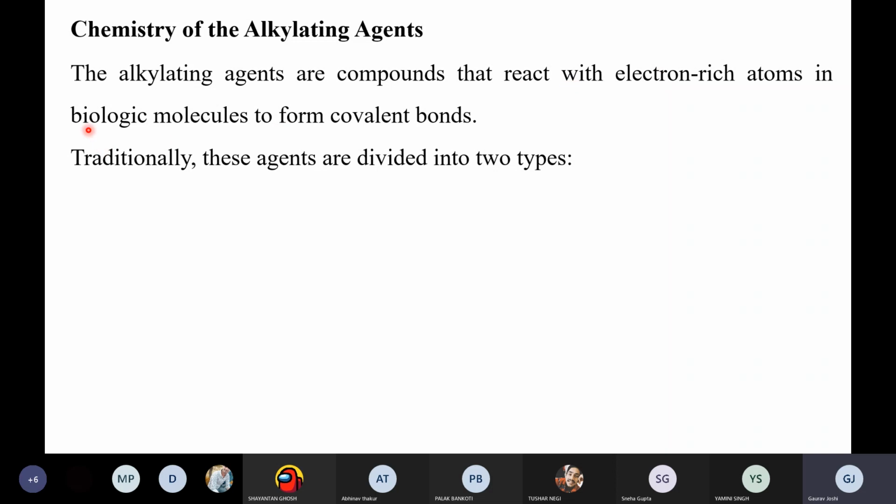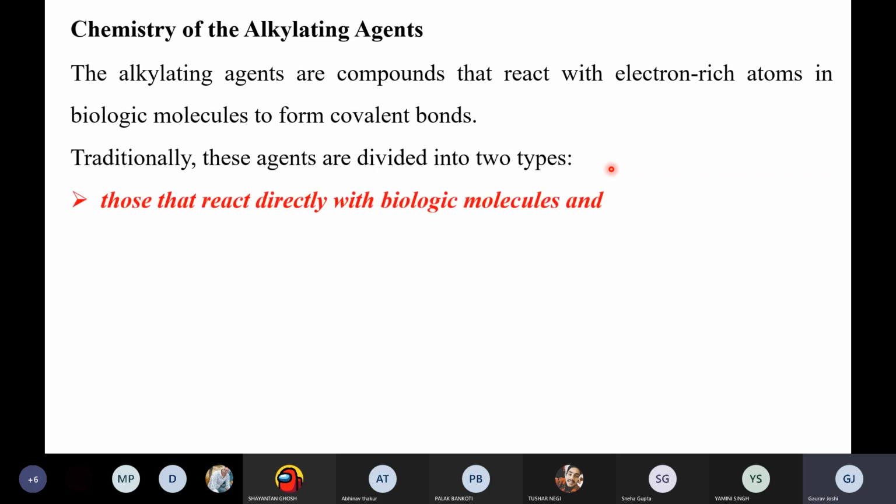So basically, in the biological molecules, the important molecule where these alkylating agents act is the DNA, and the important site is the N7 of guanine. This is the common thing. Now, traditionally these agents are divided into 2 types when we are dealing with the chemistry.